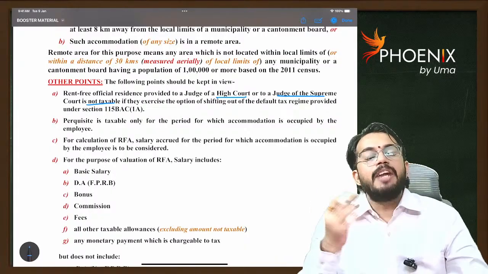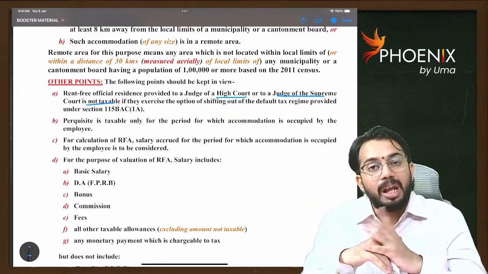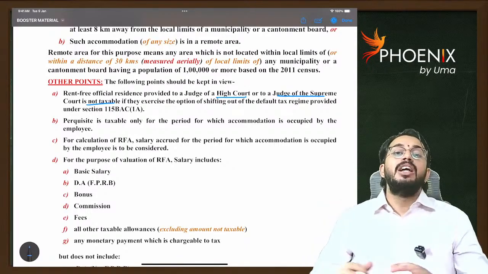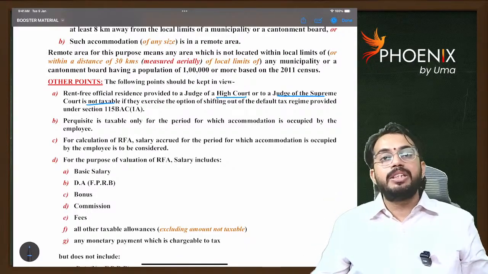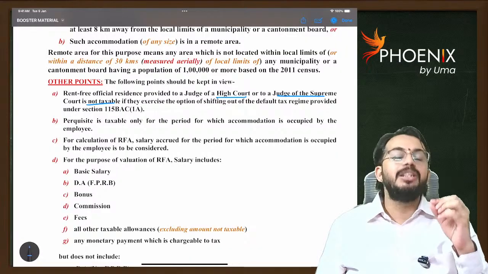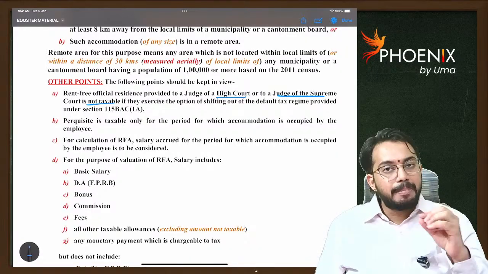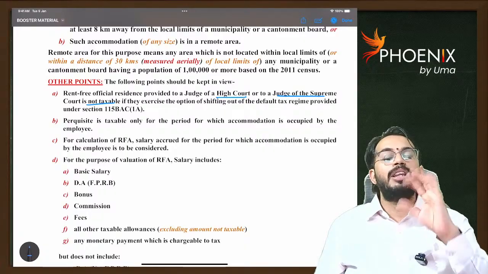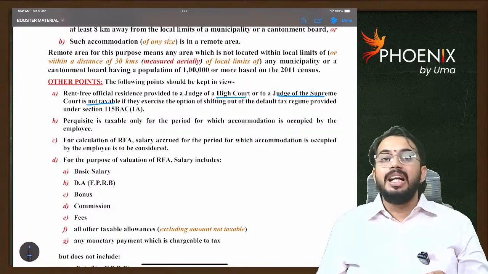Let's say rent-free accommodation is given for 12 months, but the employee used the rent-free accommodation only for 8 months. Now, for how many months is the rent-free accommodation taxable? It is taxable only for 8 months. So, simple logic: for how many months the rent-free accommodation is utilized by the employee, only for that period is it taxable.